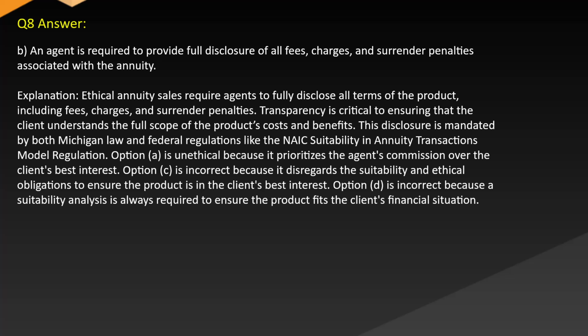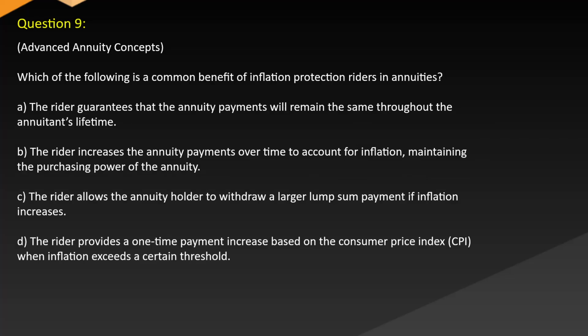This disclosure is mandated by both Michigan law and federal regulations like the NAIC Suitability and Annuity Transactions Model Regulation. Option A is unethical because it prioritizes the agent's commission over the client's best interest. Option C is incorrect because it disregards the suitability and ethical obligations to ensure the product is in the client's best interest. Option D is incorrect because a suitability analysis is always required to ensure the product fits the client's financial situation. Question 9. Advanced annuity concepts.